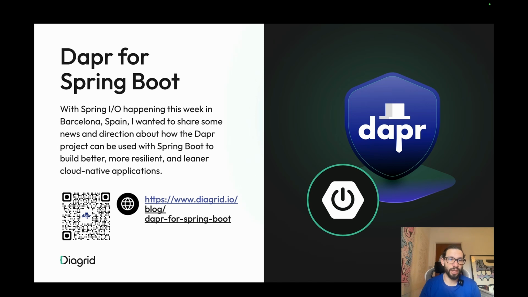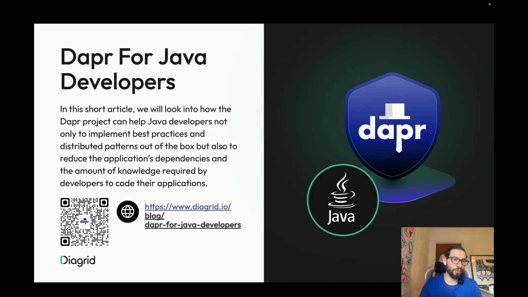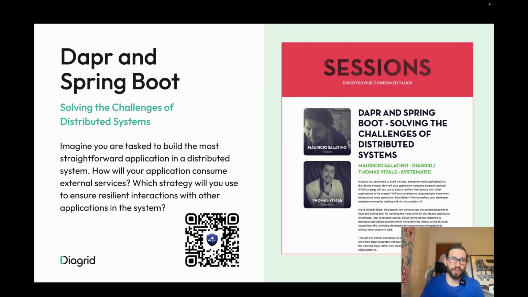We presented at Spring I/O and we created a couple of blog posts on our site, so you can check it out with that QR code. You will find more for Spring Boot, more for plain Java, but most of this content goes in the same direction. It tries to explain to the Java community, the Spring Boot community, and the Quarkus community how Dapr works and the benefits of using something like Dapr in these ecosystems.